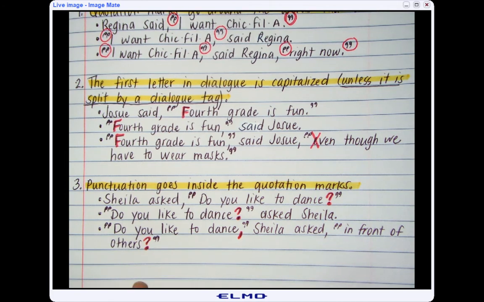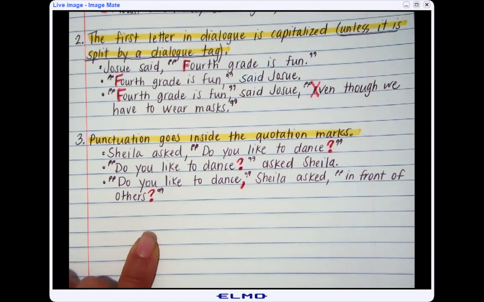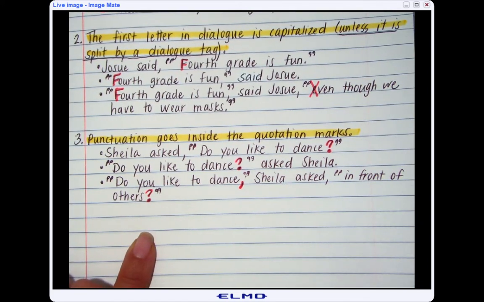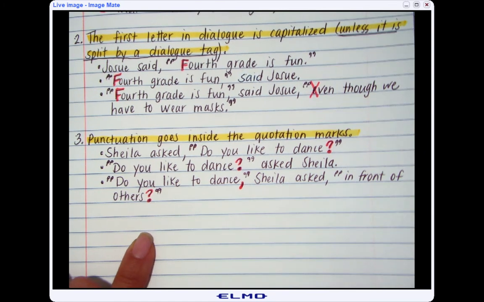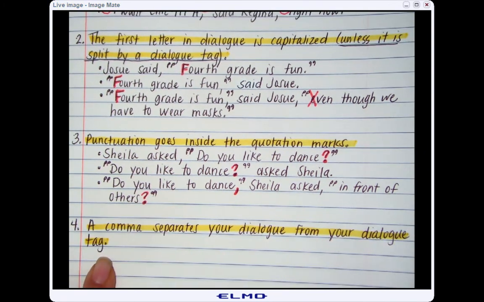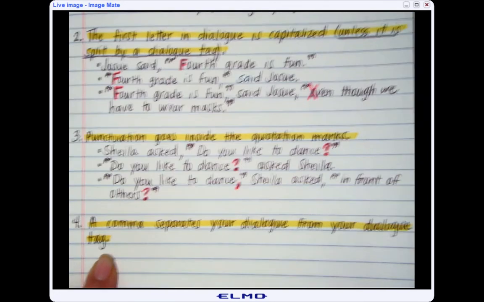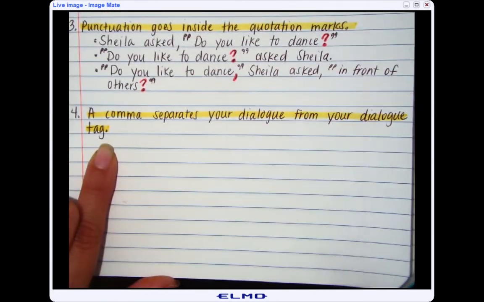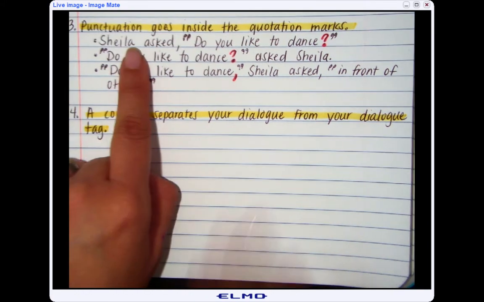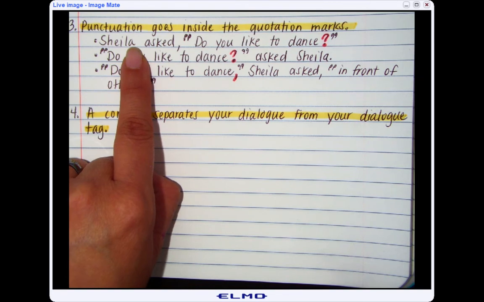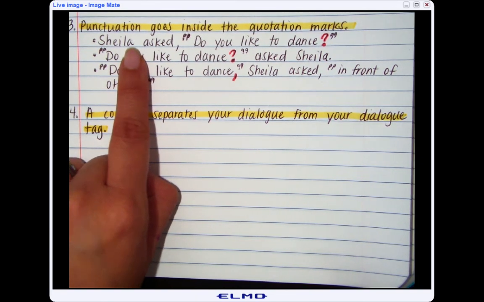The next rule, rule number 4, this is the final rule, is a comma separates your dialogue from your dialogue tag. So a comma separates your dialogue from your dialogue tag. Go ahead and write that down. And then I'm going to give you the first example again with the dialogue tag or the speech tag at the beginning. Remember, that tells me who is saying these words.